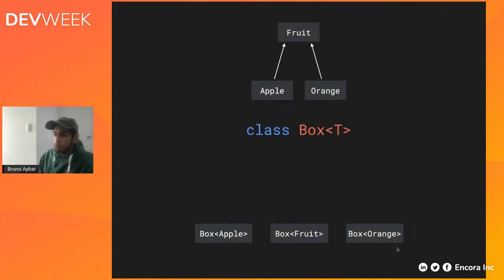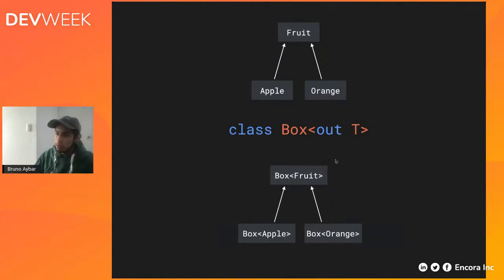But basically, to work around this, we have an additional expression, which in this case is out. What this means is we have a box which can only output this type T. So we have a box from which we can only take away fruits, then a subtype can be a box of apples and a box of oranges. But that's because we are telling the compiler it can only output this, so it can make the right assumptions and create the specific type hierarchy.